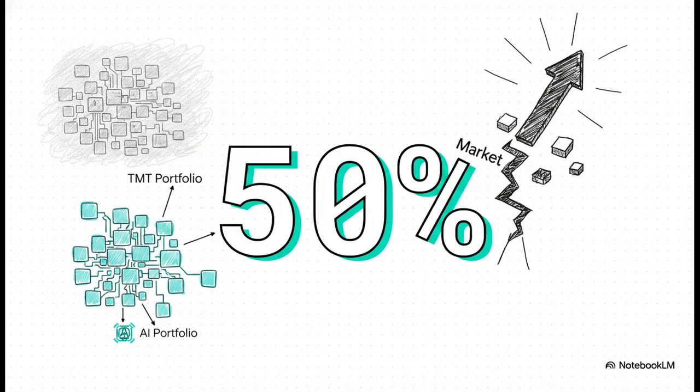During the peak of the dot-com boom, the TMT portfolio comprised about 100 stocks, with an average weight of 47 basis points. Today's AI portfolio is generating that same 50% market contribution with just 45 stocks, carrying an average weight of 87 basis points. This means standard equity allocations embed massive implicit exposure to a very narrow group of companies. If those specific firms stumble, the entire index feels the shockwave.